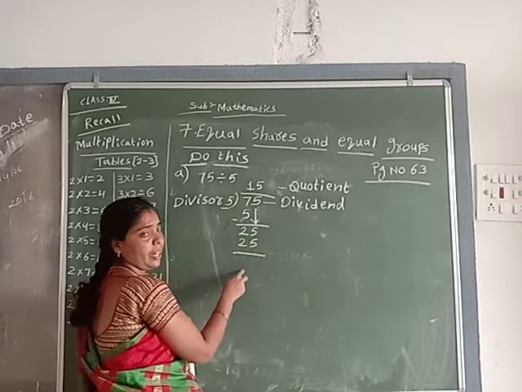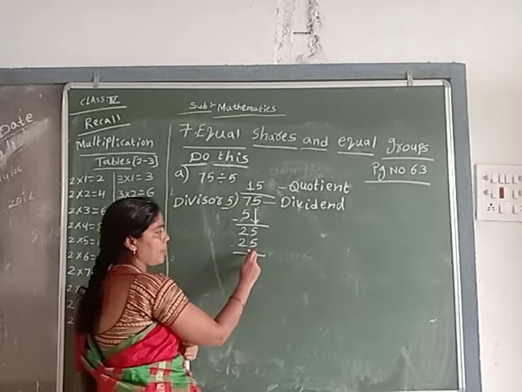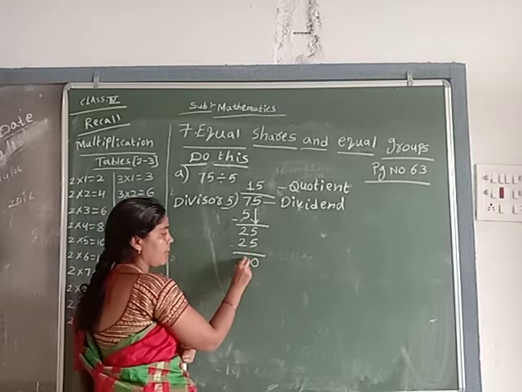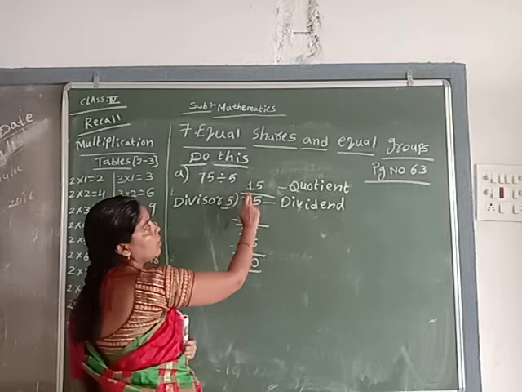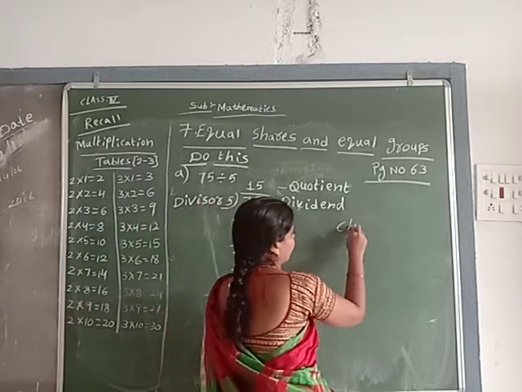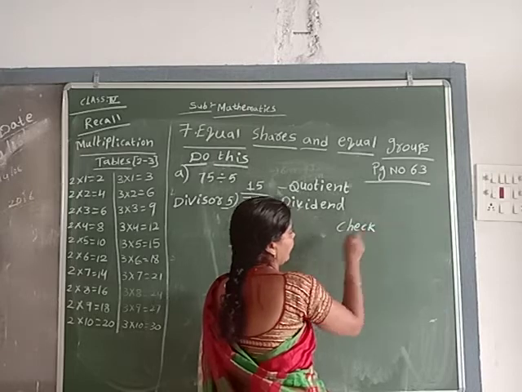Now what to do? Addition or subtraction? Subtraction. 5 minus 5 is 0. 2 minus 2 is 0. So quotient, what? 15.